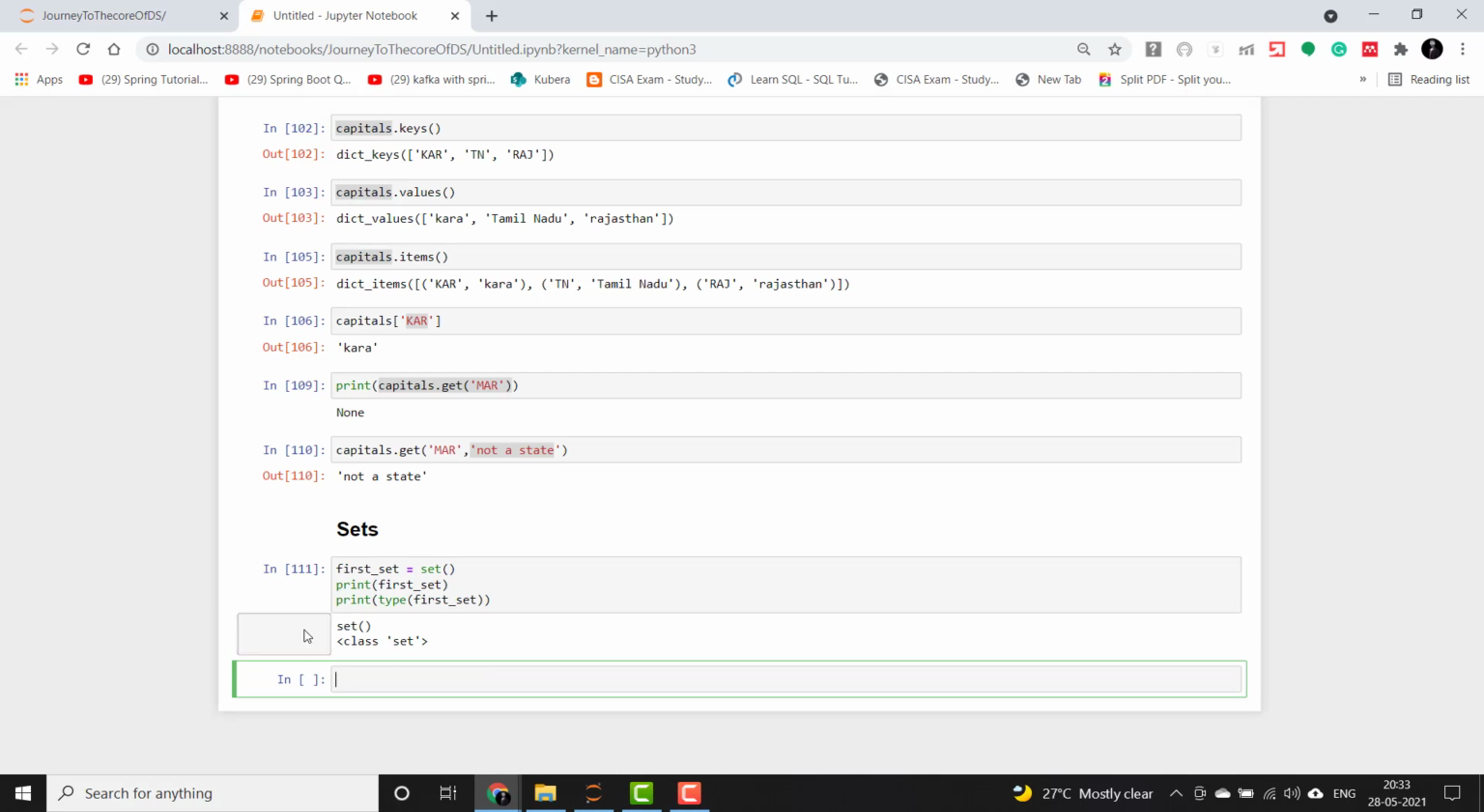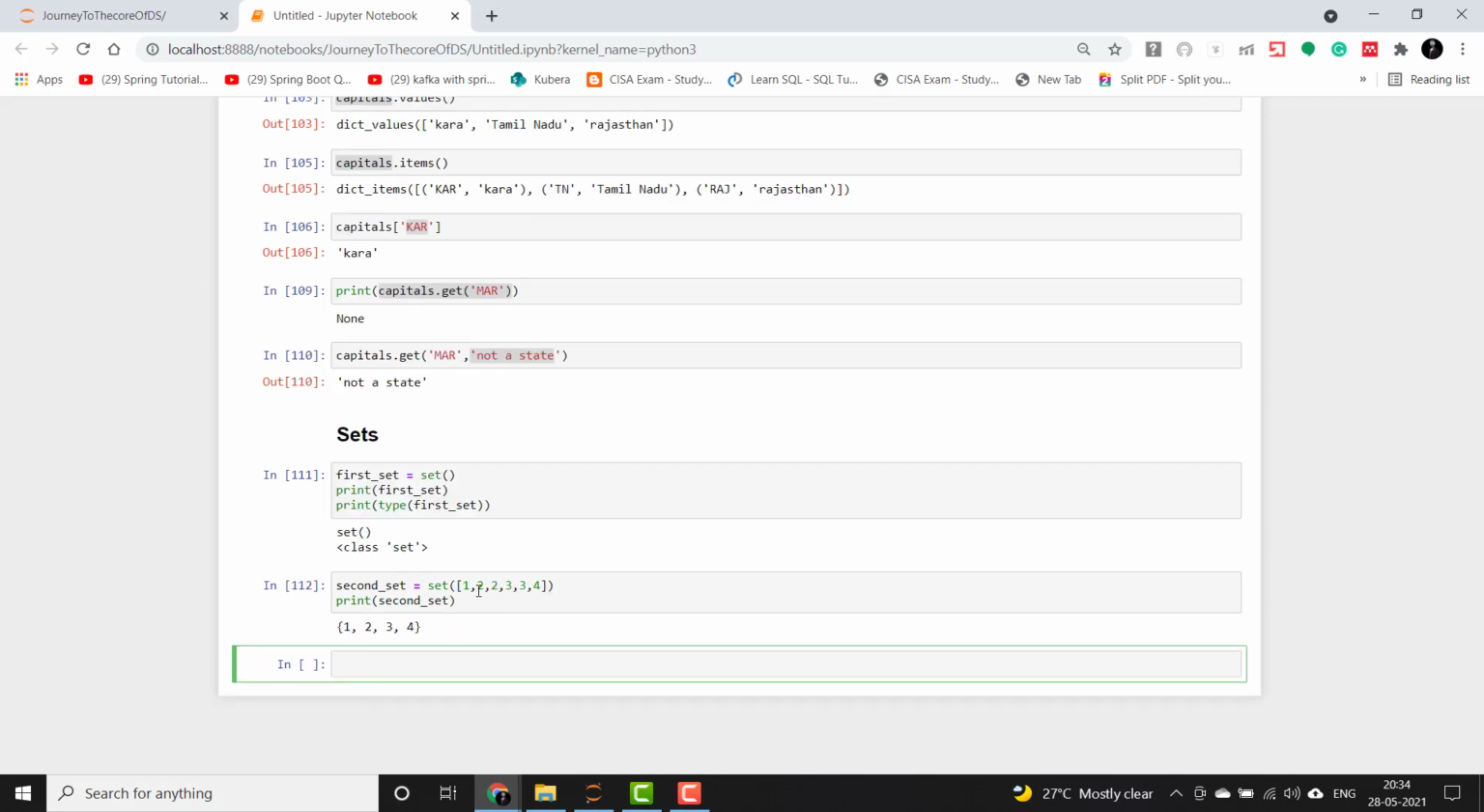Okay, so this will declare an empty set, and if we want to have some elements in it, we can also have that during the initialization phase itself using a list. Now we have repeated elements here, so let's see what sets do internally. When we print this, we will see that repeated elements were eliminated and we only have 1 2 3 4 here.